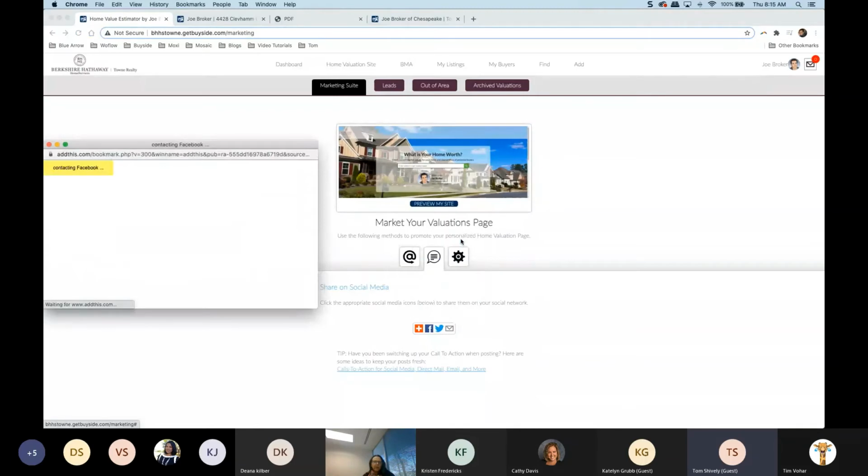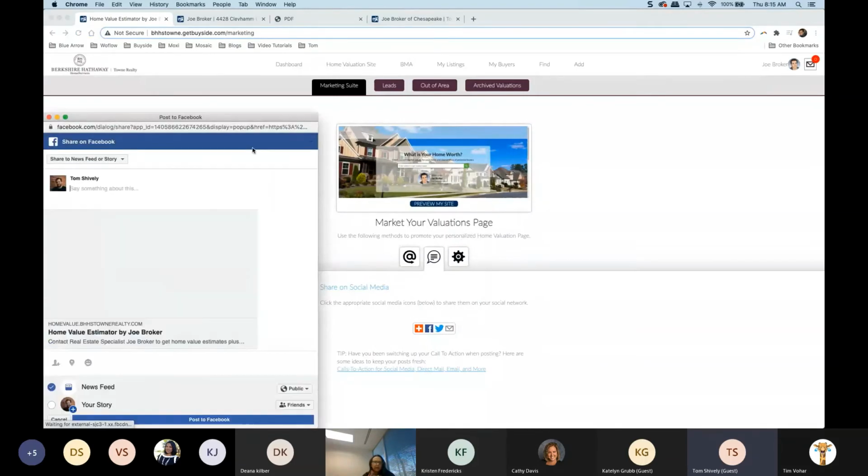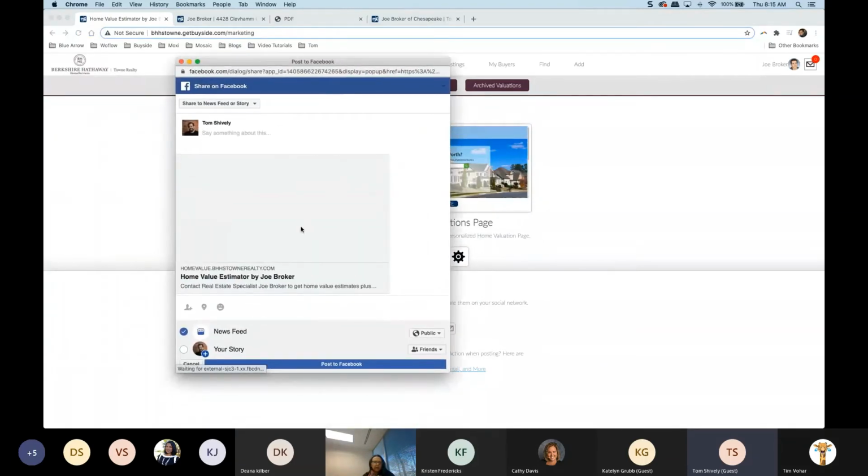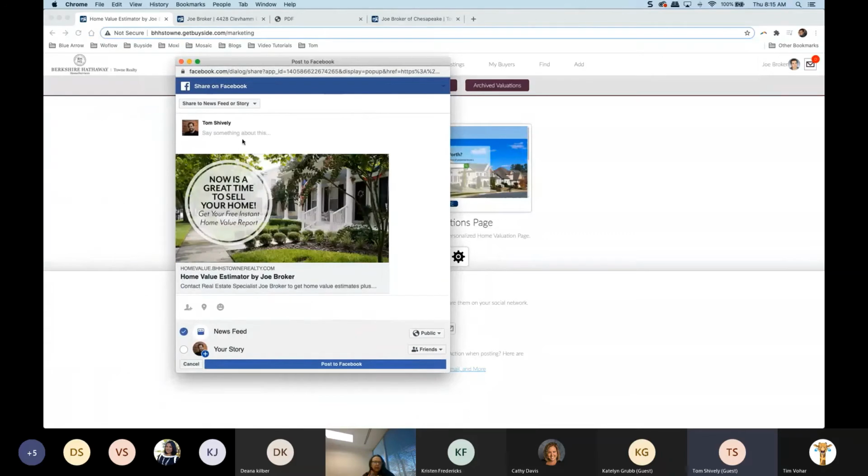So just a quick refresher for the Facebook portion of this, because that is most common, is you can share this out. It has this great image already. All I have to do is type out a quick caption. So see what your home is worth. Early in the morning, I'm sorry. Here we go. So see what your home is worth. And we can share this in a number of places. So one is to our newsfeed or story. So that's your regular Facebook page.